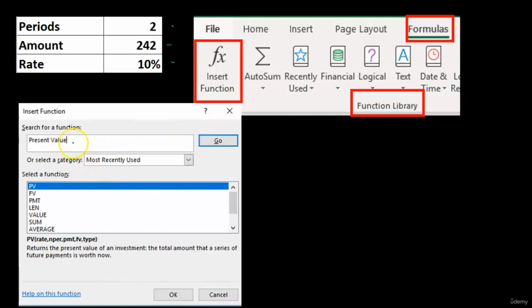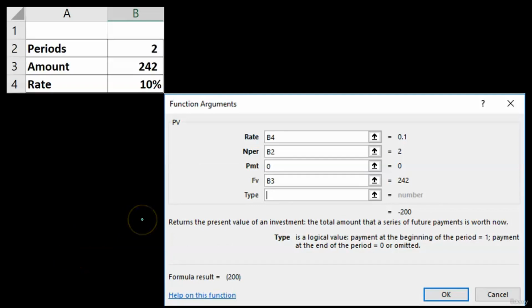If we type into this field present value, we're looking for the PV. After a while, you should get used to just present value PV. That's what we're going to use. You're going to see it in references all the time because that's often the shorthand. So that's the formula we want. If we select that, we're going to have a formula dialog box, which will help us to process this formula. The rate is the first item we need. It's in cell B4. So B4 is 10%.